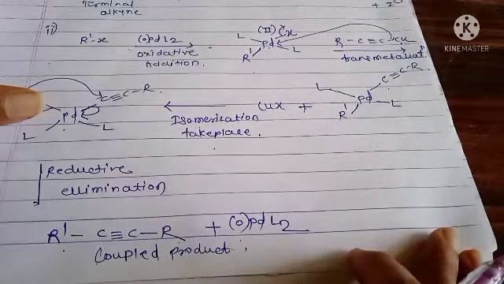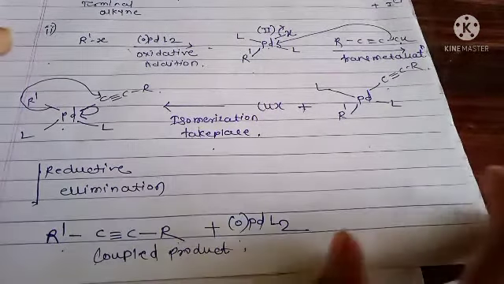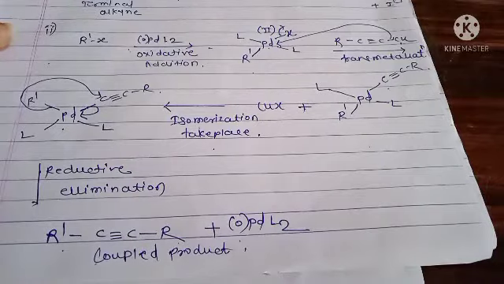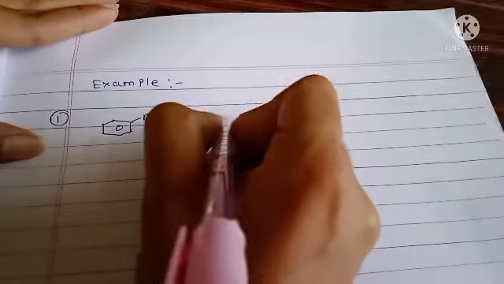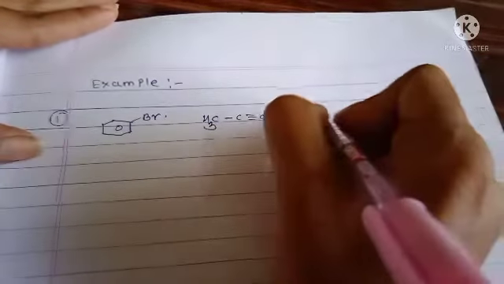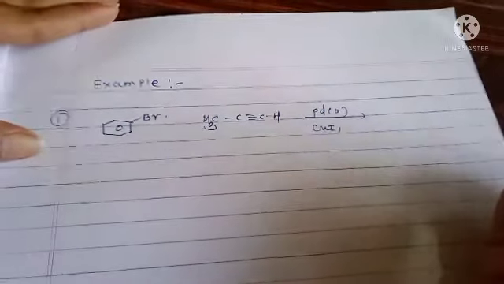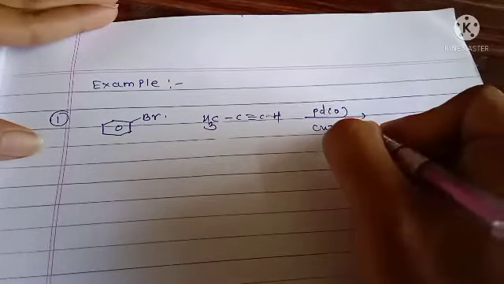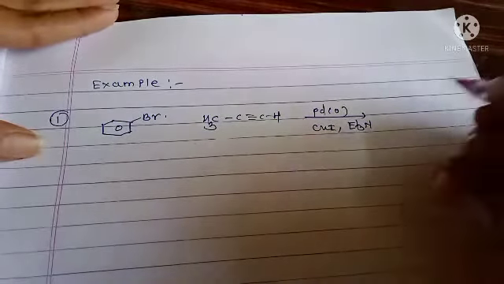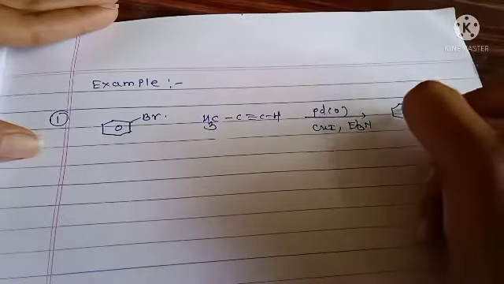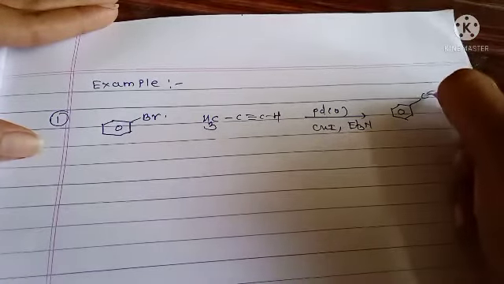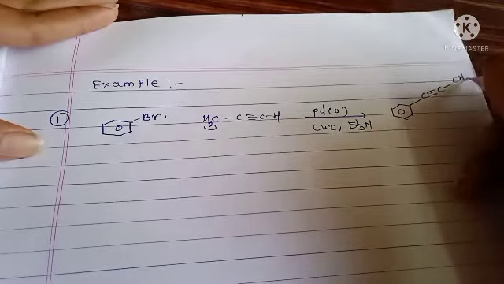Now here see one example of the Sonogashira coupling reaction. Bromobenzene, the organic halide, reacts with a terminal alkyne in the presence of palladium(0) as a catalyst and copper iodide as the co-catalyst, and the base is triethylamine, and here the coupled product is formed: Ph-C≡C-CH3.